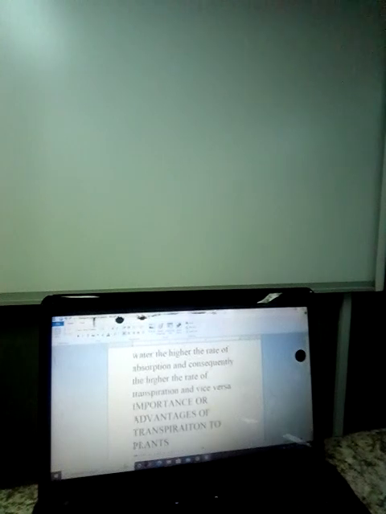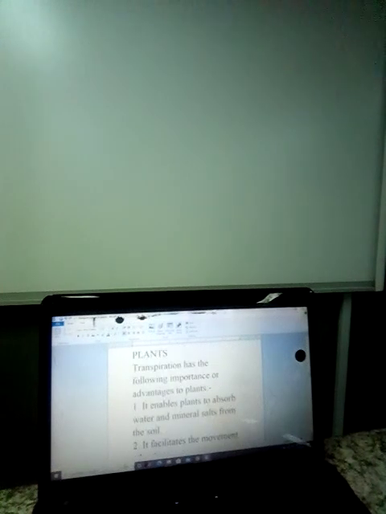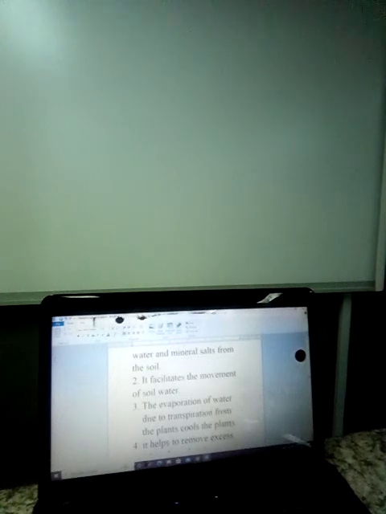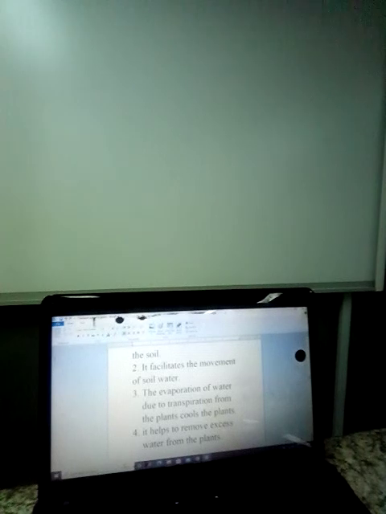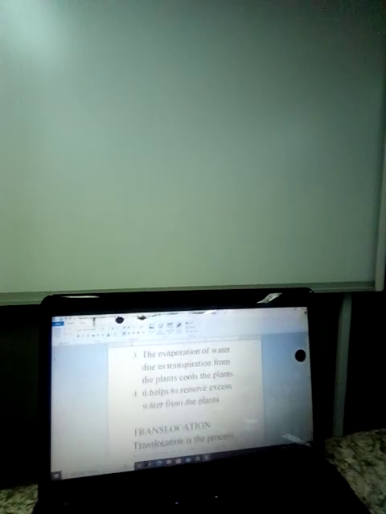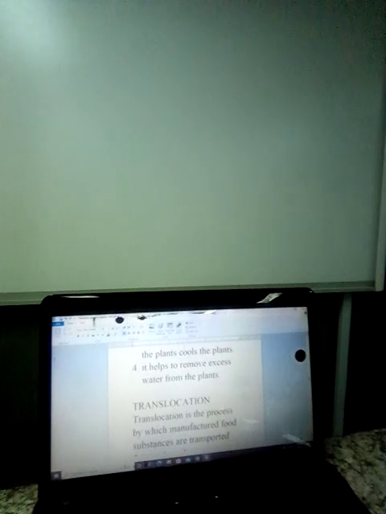Now, importance or advantages of transpiration in plants. Number one, it enables the plant to absorb water and mineral salts from the soil. It facilitates the movement of soil water because it has to be in a continuous flow. It also facilitates the evaporation of water from the plants. It also cools the plant, and that's another function. It helps to remove excess water from the atmosphere.